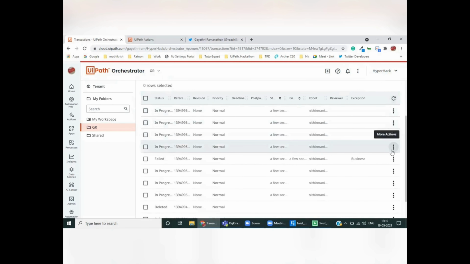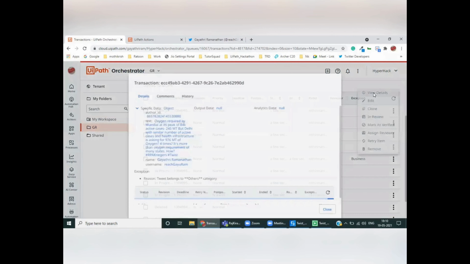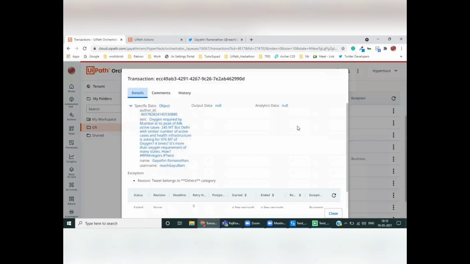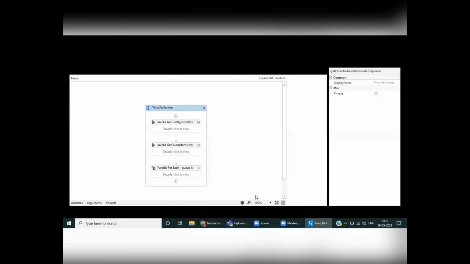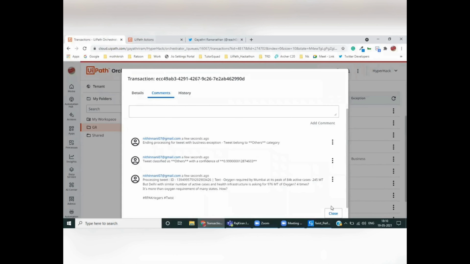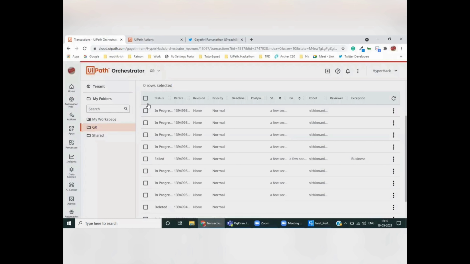So all the items are in progress state now. We will look at the item that has failed due to a business rule exception. In the comment section, we have logged the logs for each transaction. This particular item has failed because it is classified as others. The bot is now in suspended state as it requires manual intervention.